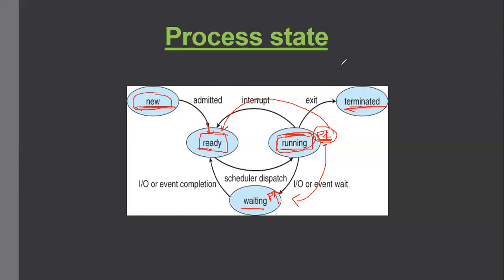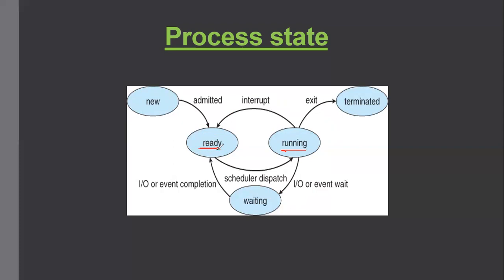Okay, now if we have a look at these states, basically only one process can be running on any processor at any instant, right? We have discussed this, that a processor can execute only one process at a time. So only one process can be running on any processor at a time, but there can be multiple processes which are ready, because you can load multiple processes in main memory.